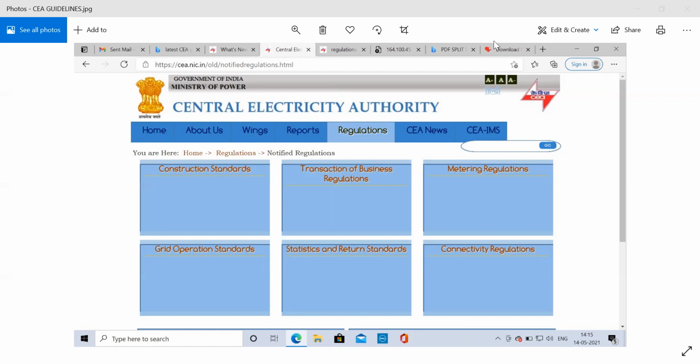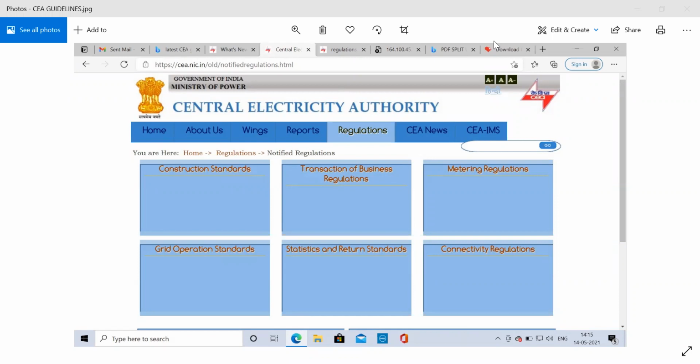So the functions of this CEA related to Section 73, or duties of the CEA members, are: advise the central government on matters relating to the national electricity policy. Then formulate the short-term and perspective plans for development of the electricity system and coordinate the activities of the planning agencies. Then specify the technical standards for construction of electrical plants, electrical lines, and connectivity to the grid. Then specify safety requirements for construction, operation, and maintenance of electrical plants and electrical lines.